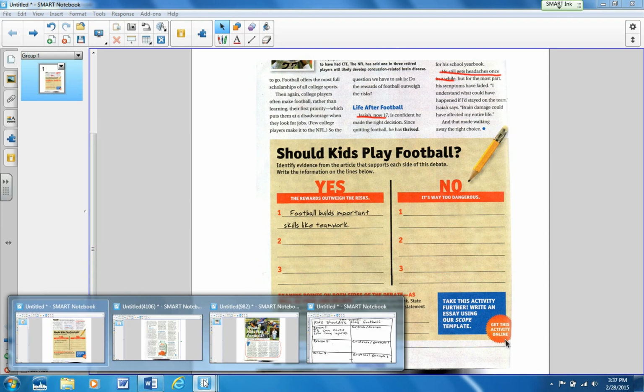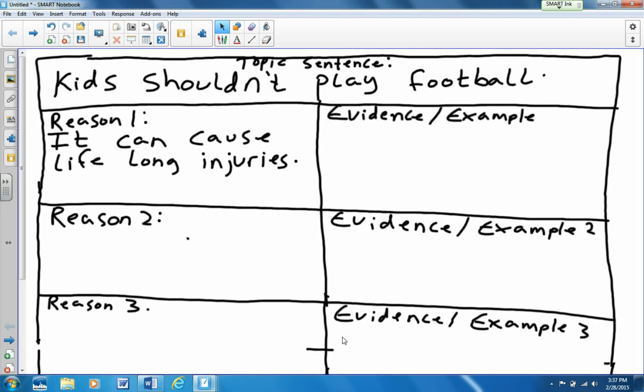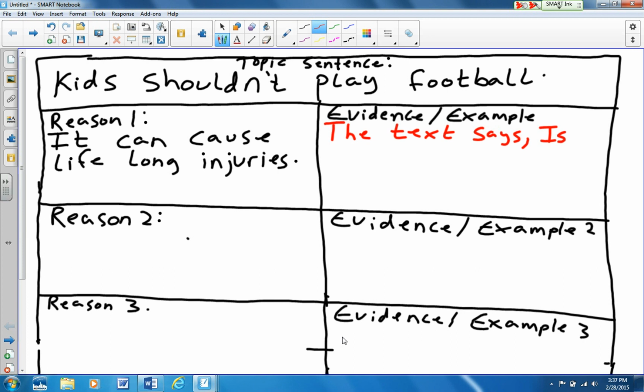All right, so we're going to go back to our graphic organizer, and we're going to give credit to the text. We're going to show we didn't get it here. The text says, Isaiah still gets headaches from his football injury.